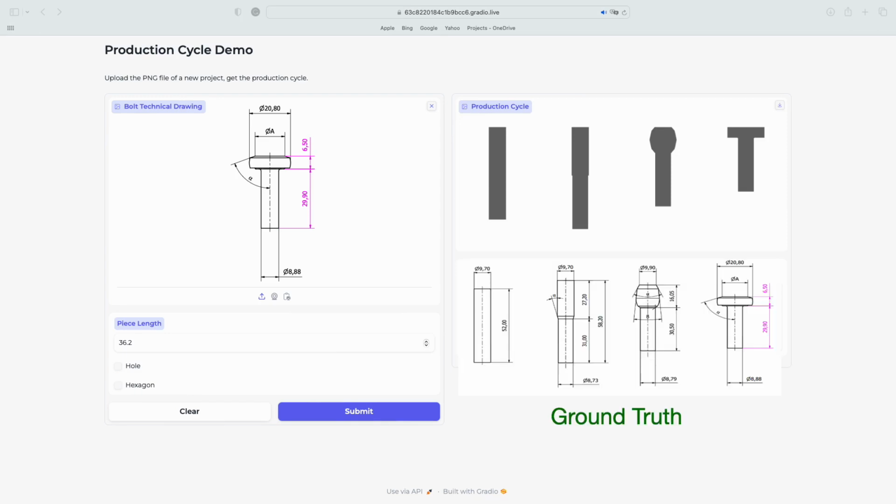Below the output of our algorithm, you can see the actual ground truth for this component that has been realized by the company's trained engineers. As you can observe, our algorithm has been capable of correctly guessing the best production cycle.